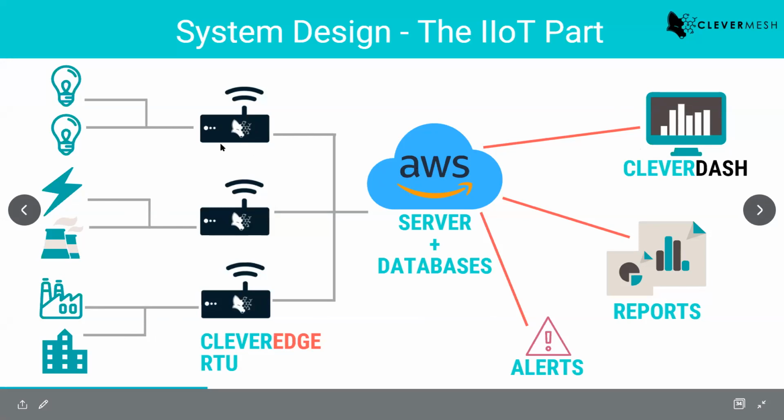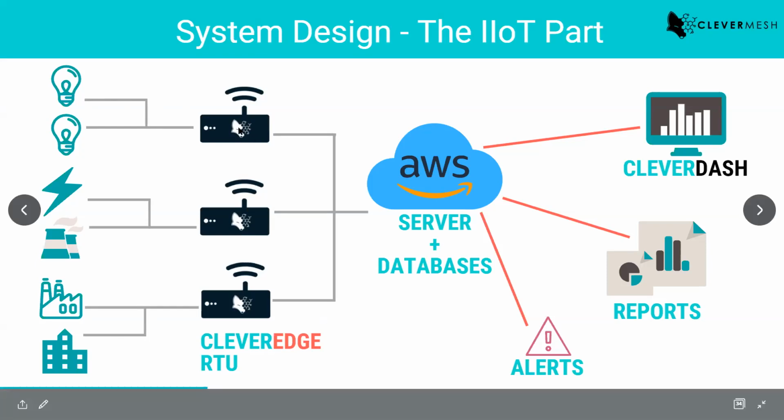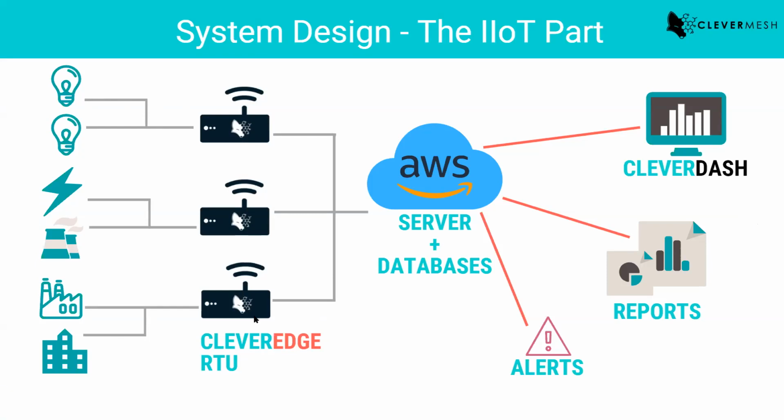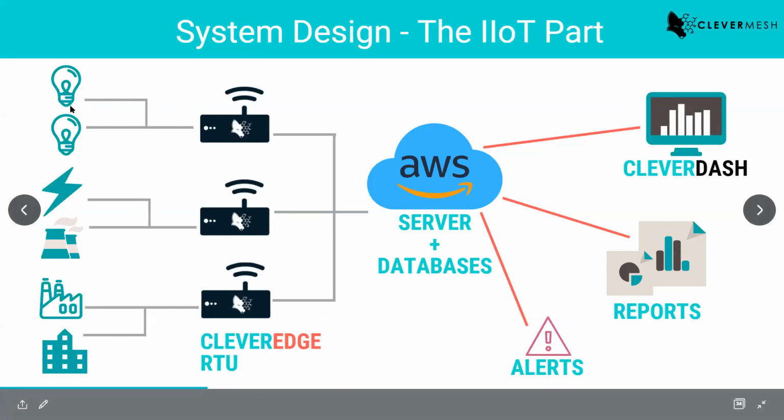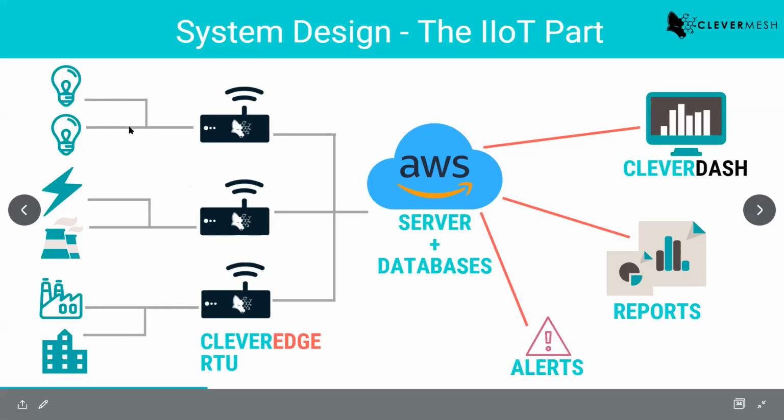And with the help of our edge devices, right? These edge devices are collecting data from various sources. We will see what this data is in the later parts. So these edge devices, we call them Clever Edge RTU, remote terminal unit, right? These units are connected to various machines or electrical energy sources or energy meters and stuff like that. They collect all the parameters from over there.